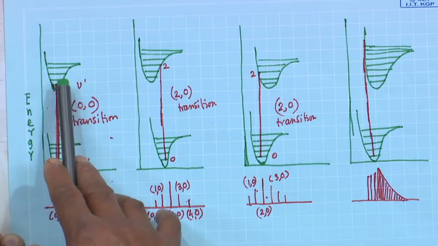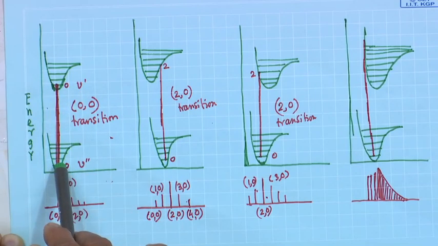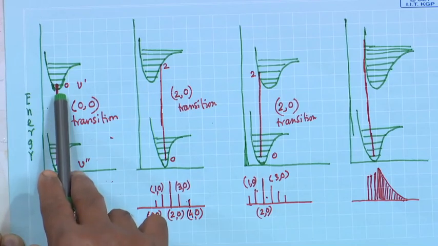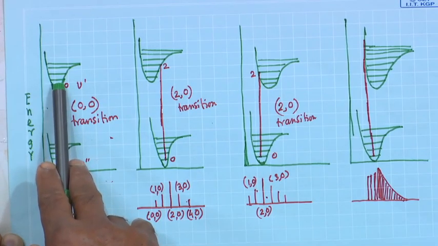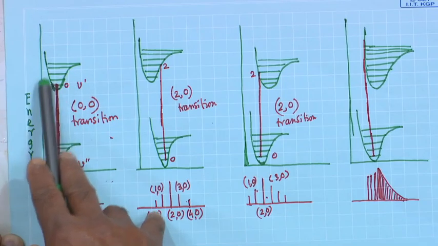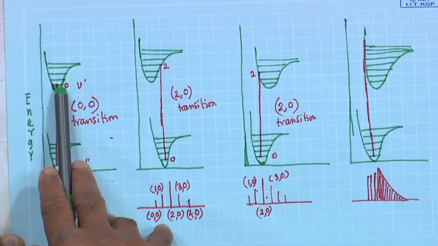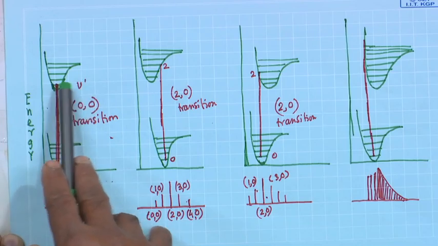Here it is in the middle, maximum probability. Now, from the middle if I draw a vertical line, it is going to the middle of this vibrational level. So, there V dash equal to 0.